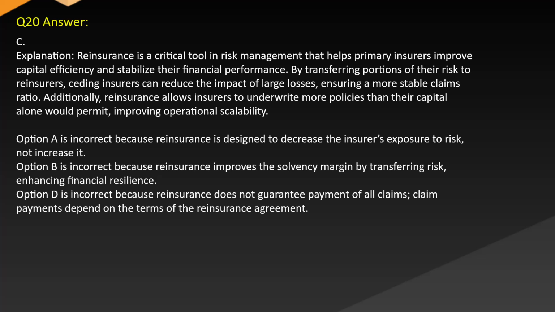scalability. Option A is incorrect because reinsurance is designed to decrease the insurer's exposure to risk, not increase it. Option B is incorrect because reinsurance improves the solvency margin by transferring risk, enhancing financial resilience. Option D is incorrect because reinsurance does not guarantee payment of all claims. Claim payments depend on the terms of the reinsurance agreement.